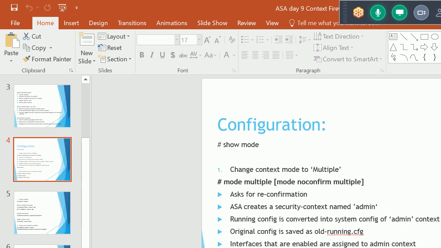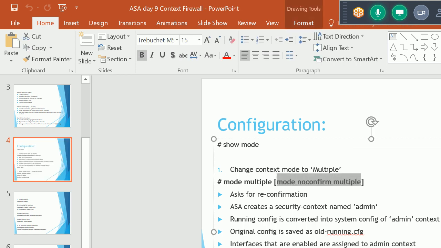This command, show mode, we use to check whether the firewall is running in context mode or not. To change the context mode to multiple, we run the command mode multiple. We can also use the command mode noconfirm multiple. When we run the command alone, it asks for confirmation. If we add the keyword noconfirm, then it doesn't ask for confirmation.